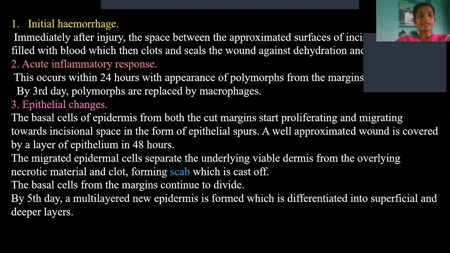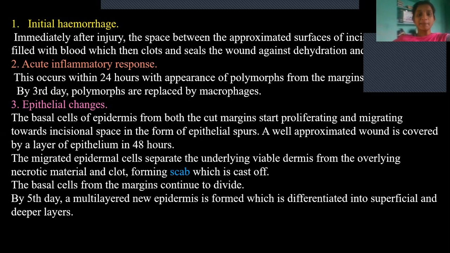And then the second step is acute inflammatory response. It will take place within 24 hours of any injury. So when our body gets injured, whatever the response that our body gives, we call it inflammation. So the inflammatory response starts immediately, and it may take sometimes within 24 hours, and the inflammatory cells will be released, inflammatory mediators will be released. So by third day, polymorphs are replaced by macrophages. Initially polymorphs will be released, and by third day they will be replaced by macrophages.